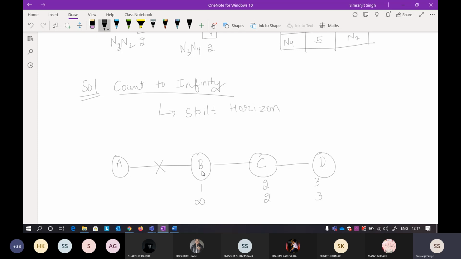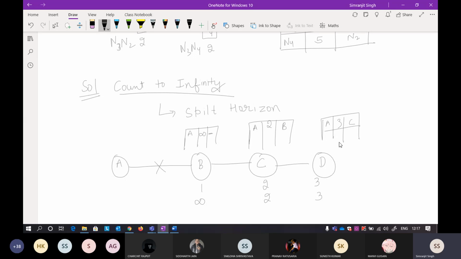Okay, so at that time I want to show you the routing table at B when it is infinity. So B to A, the distance was infinity. I do not know the next hop. B to C, the distance was 2. C to A, the distance was 2, and the next hop was B, if you remember. And here the D to A distance was 3 and the next hop was C.